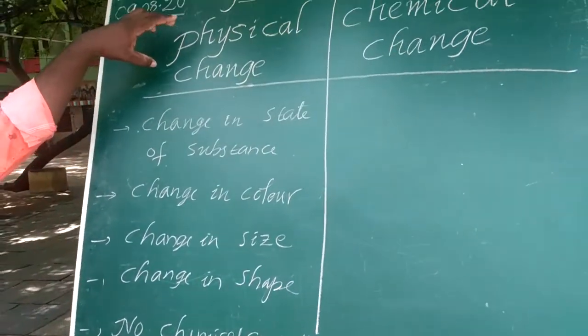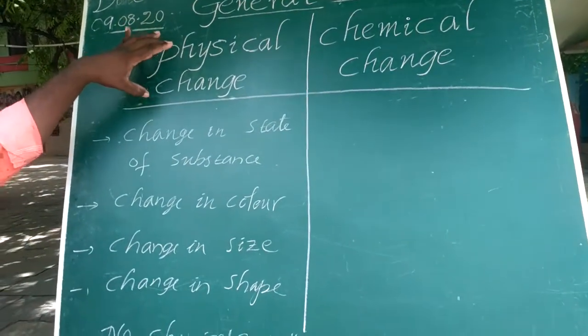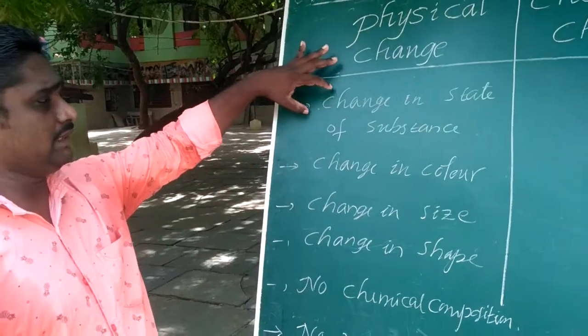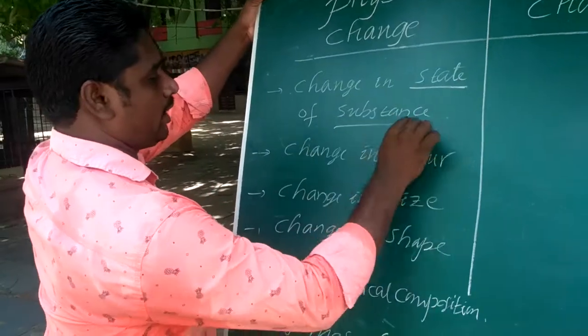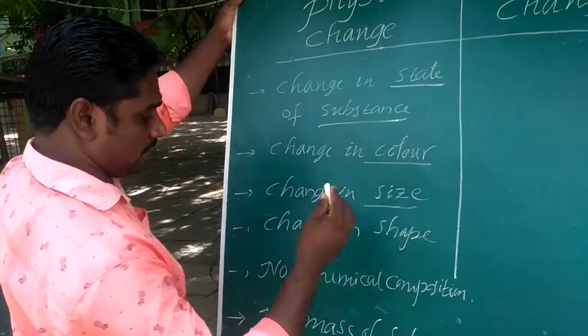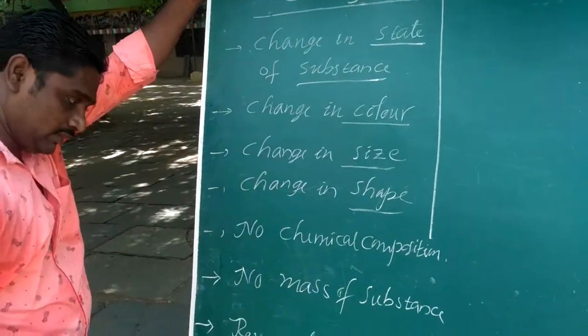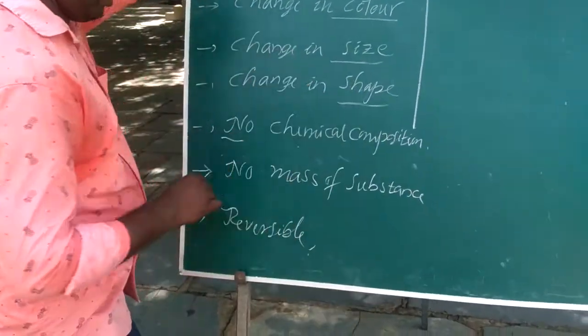Okay, students. What is a physical change? Physical change means the changes in which we notice the following points. First, change in the state of matter. Second, change in the color. Next, change in the size. Next, change in the shape of the substance. No change in the chemical composition.